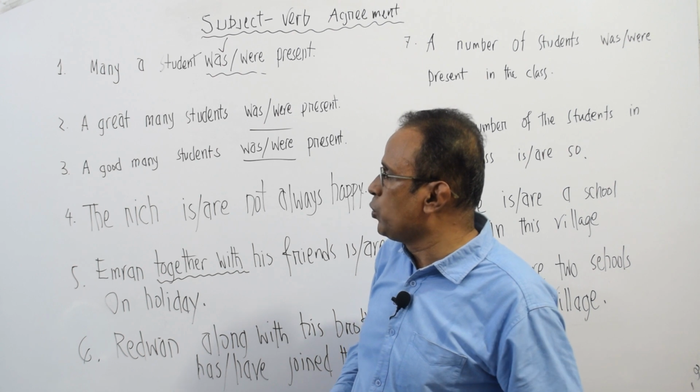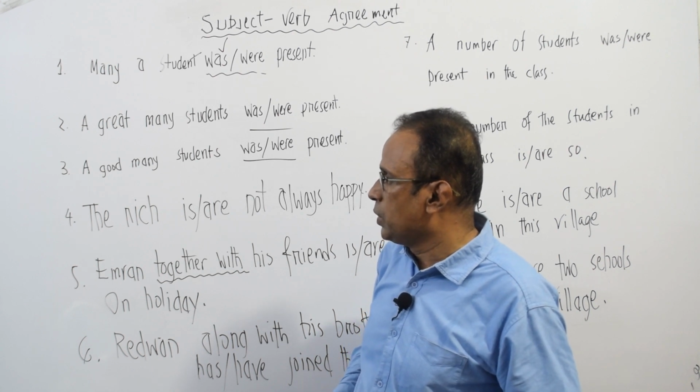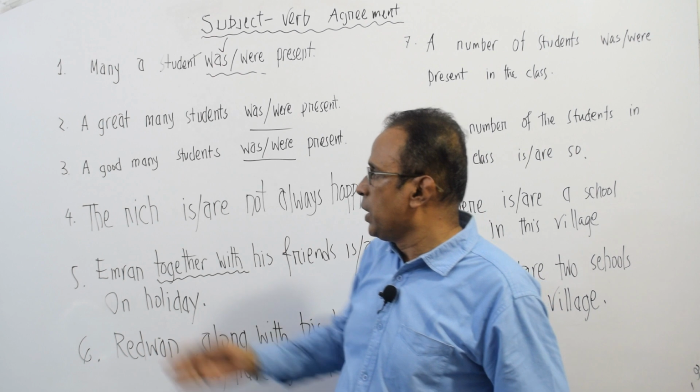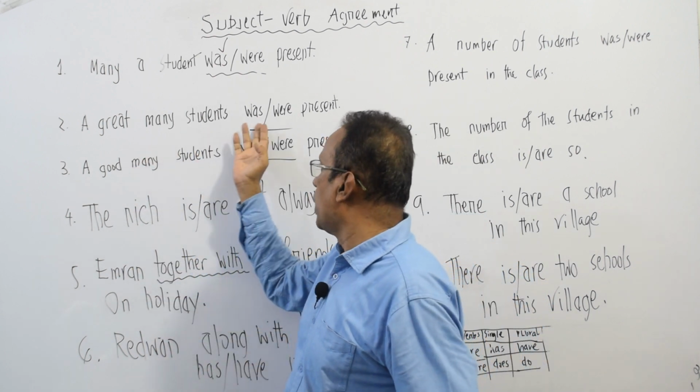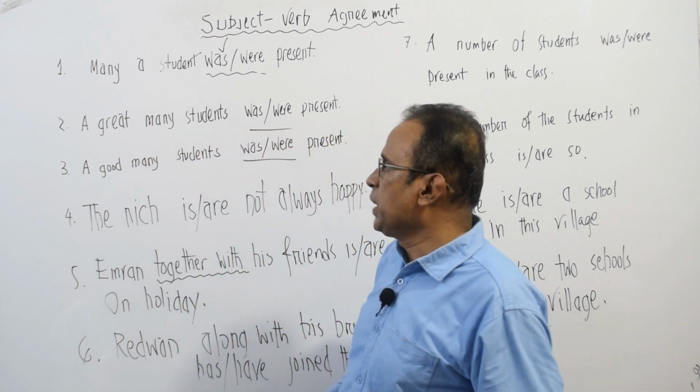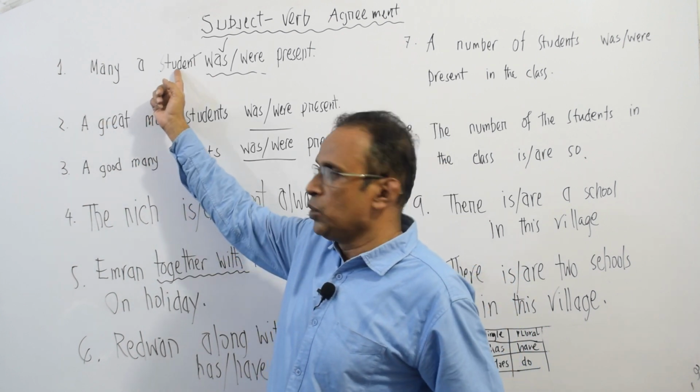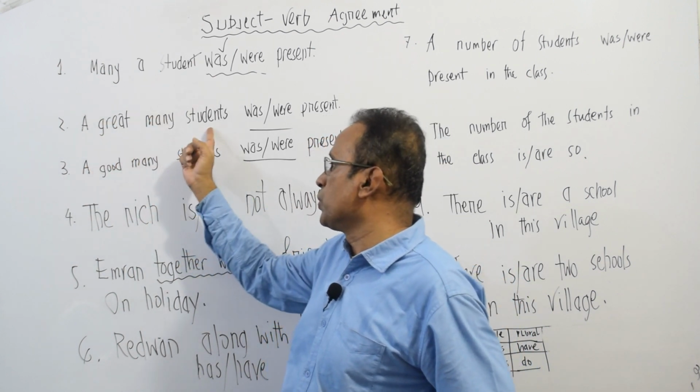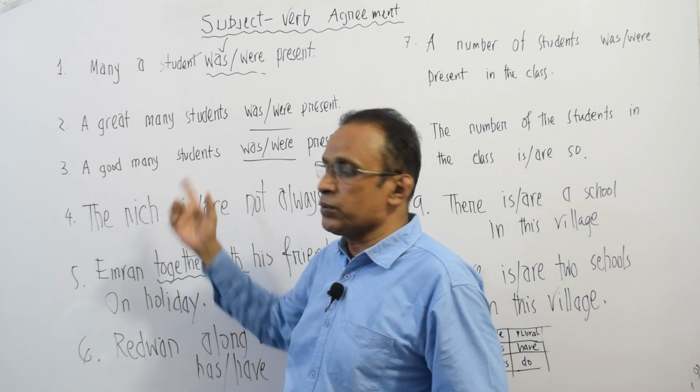So let us look at sentence number 2. Our sentence reads, a great many students were present. In the place of many a student, we can use a great many students or a good many students, no problem.